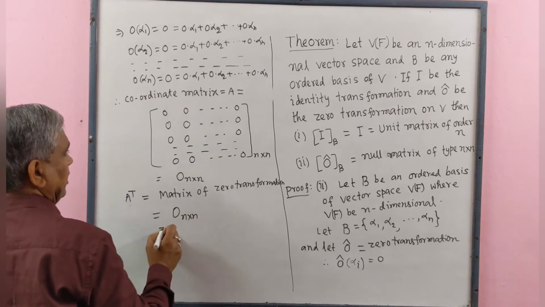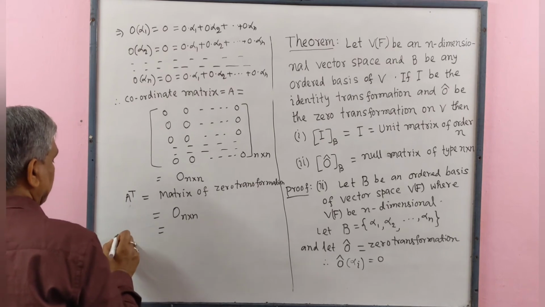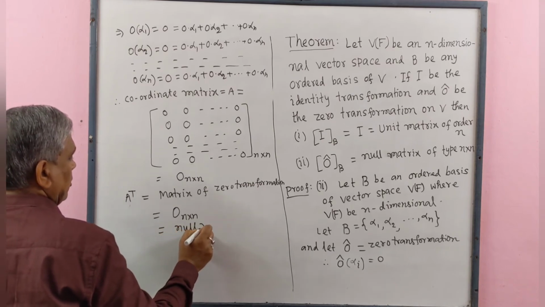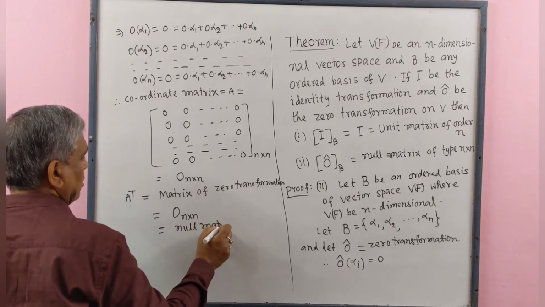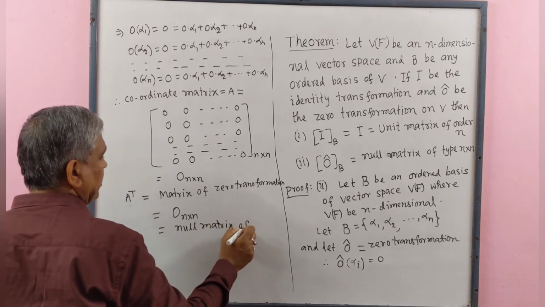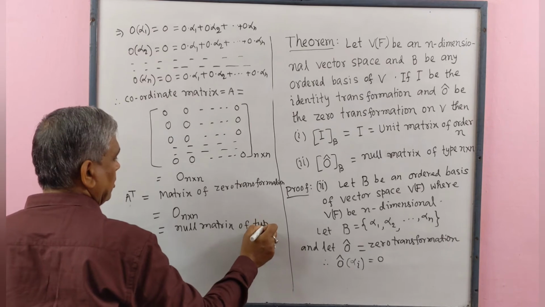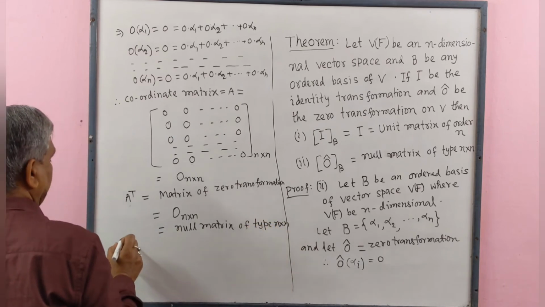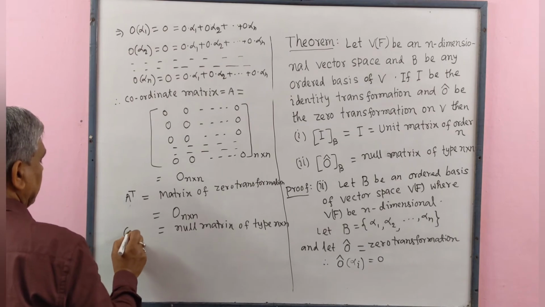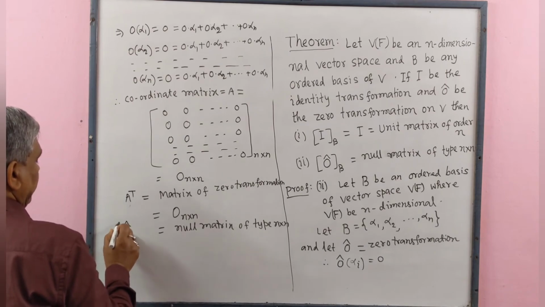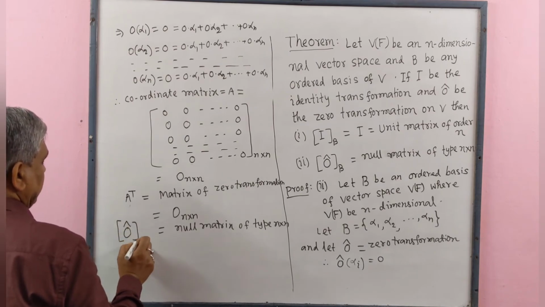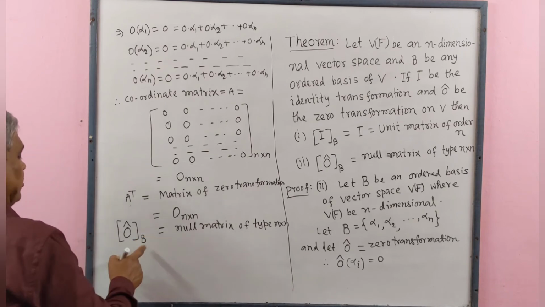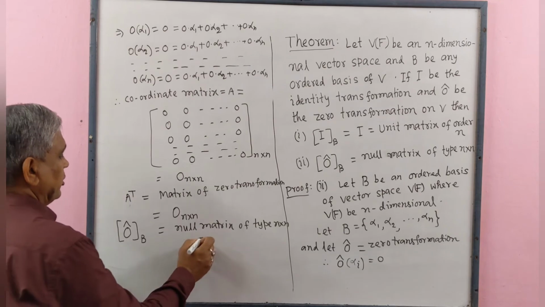That means this is a null matrix of type n by n. And on the left side we write the matrix of the zero transformation for the basis B, and proved.